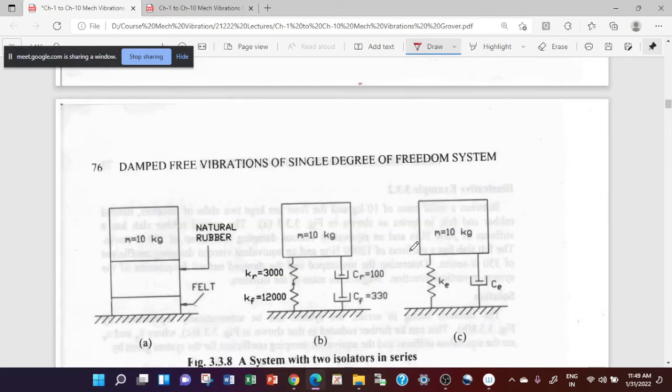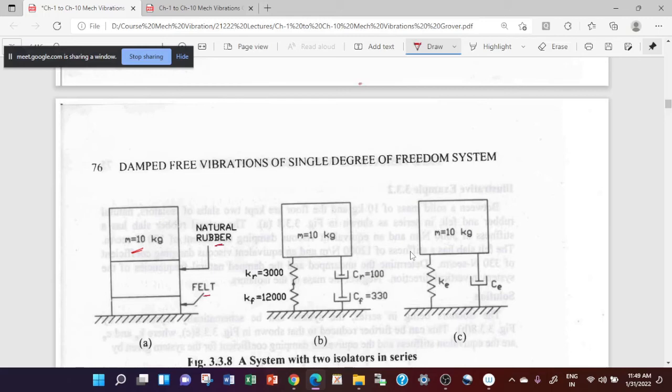So the problem states that we have a mass of 10 kg. It has been put on some floor, and in between the mass and the floor we are putting two isolators, rubber and felt.